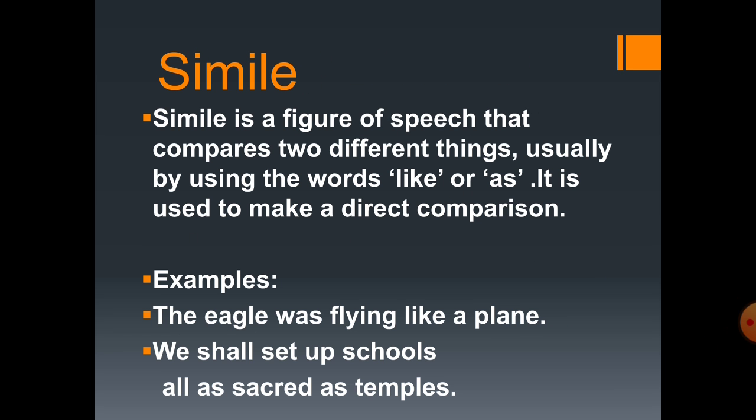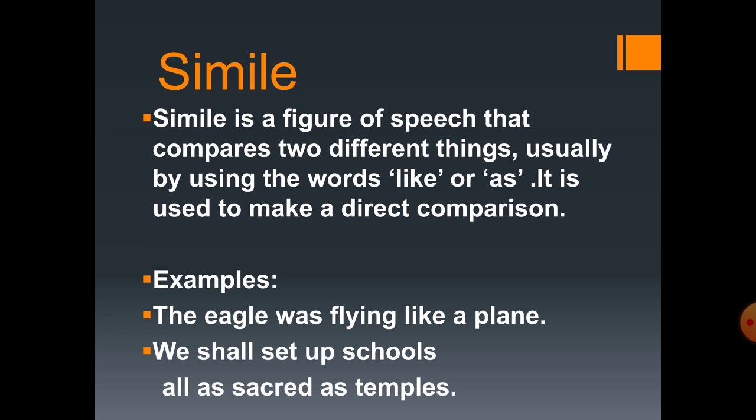First of all, we can take the first figure of speech, that is simile. Students, simile is a figure of speech that compares two different things, usually by using the words like or as. It is used to make a direct comparison.